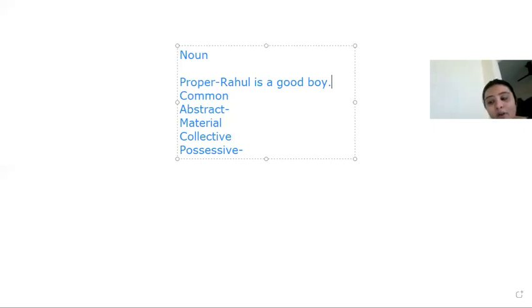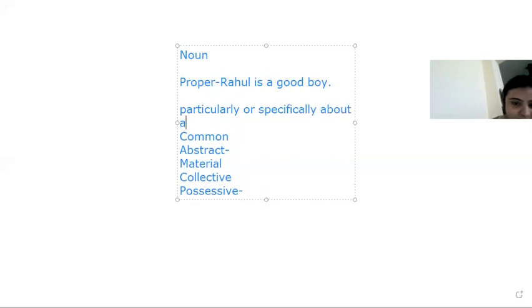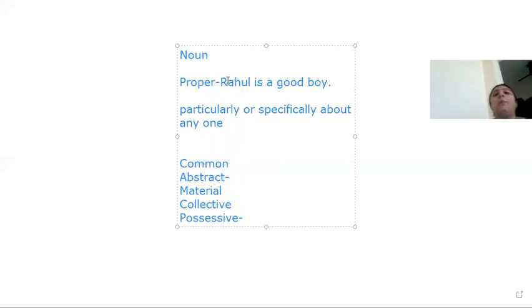So when I'm talking about particularly or specifically about someone, you have to write down for proper noun: when we are talking about particularly or specifically about anyone, then we use a proper noun.